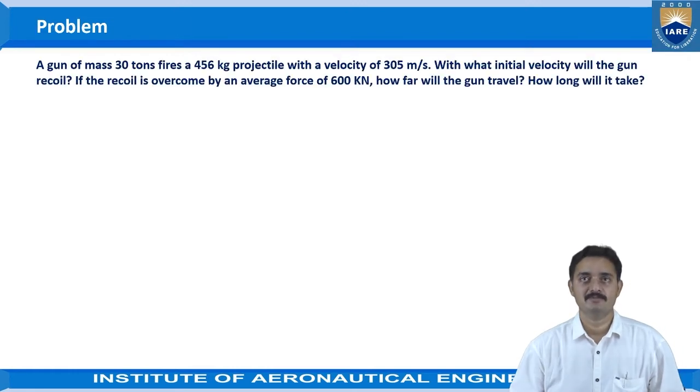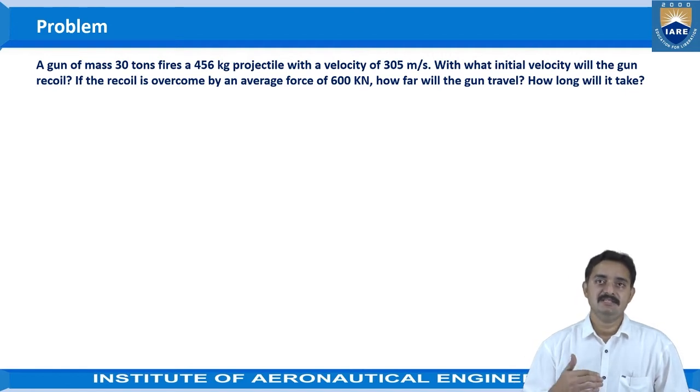Let us go for the first problem. The problem given is: a gun of mass 30 tons fires a 456 kg projectile with a velocity of 305 meters per second. With what initial velocity will the gun recoil? And if the recoil is overcome by an average force of 600 kilonewtons, how far will the gun travel and how long will it take?